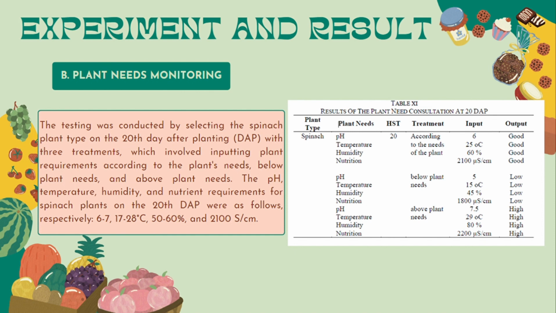Experiments on its treatment are visible in Table 11. All the results are following the needs of the spinach plant in 20 DAP. A good output will appear in each of these components if they are by the needs, low if each of these components is below the needs, and high if each of these components is above the needs.